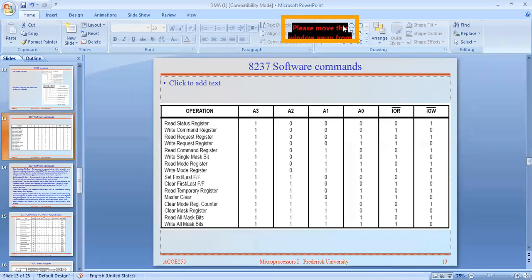Okay, what we learned from those 12 slides. DMA stands for direct memory access, which is used to avoid the additional intervention of the processor. That is, DMA is always an intermediate device which lies between the external IO device and memory, or memory to memory, and it transfers data from memory to memory or external IO device to memory, without the involvement of the microprocessor or microcontroller while using DMA.